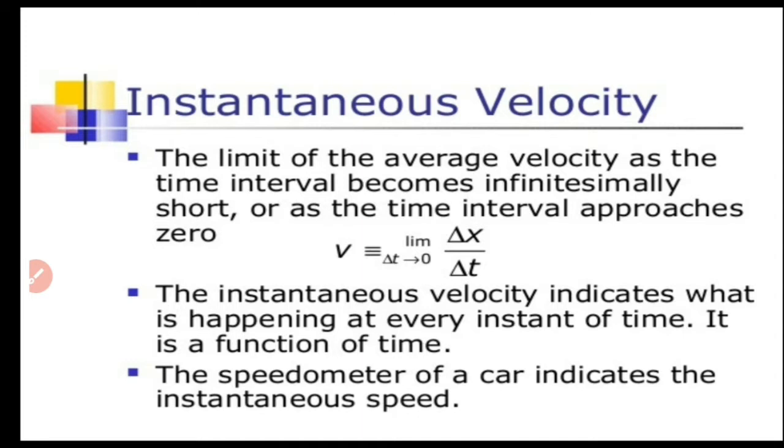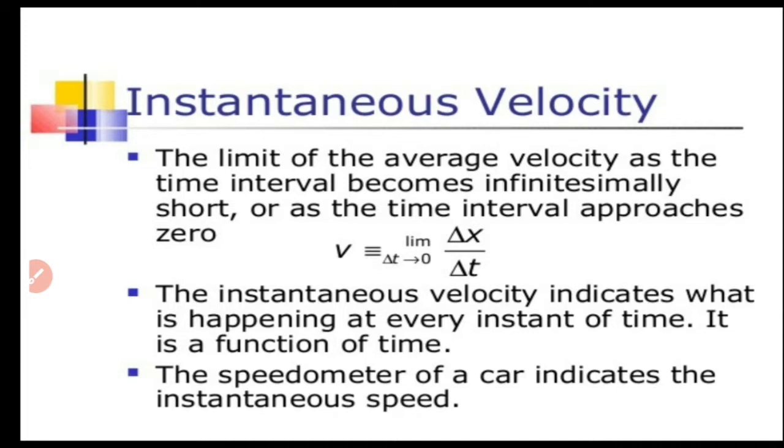What we already discussed is average velocity, which we defined for an interval of time. So instantaneous velocity is not for an interval, it is the velocity at a particular instant. For example, say 5th second or 6th second after starting the motion, what is the velocity? At 10th second, what is the velocity? That's what we mean by instantaneous velocity.